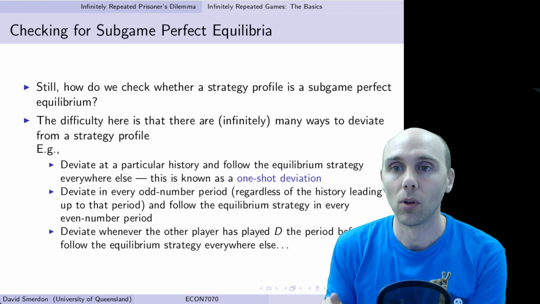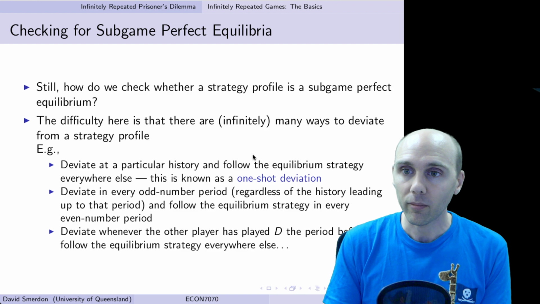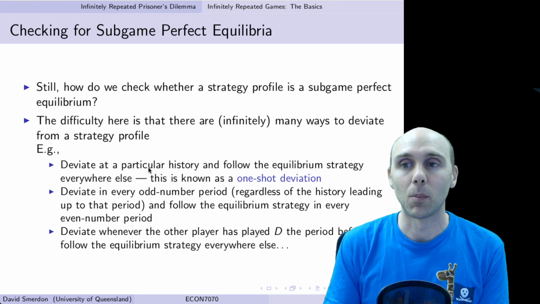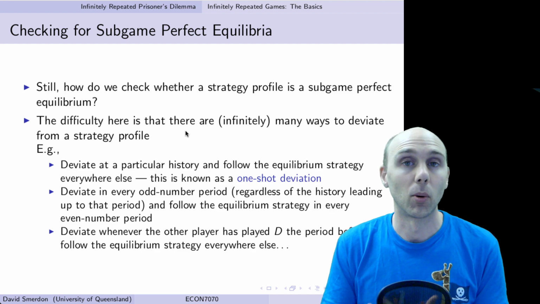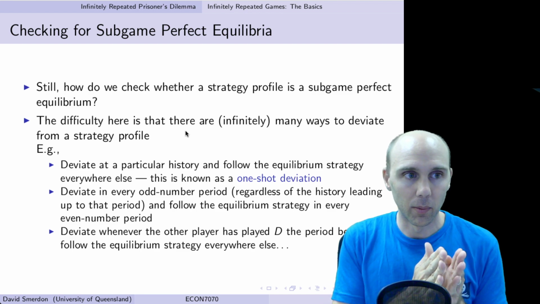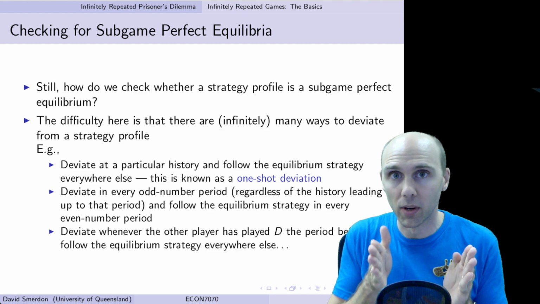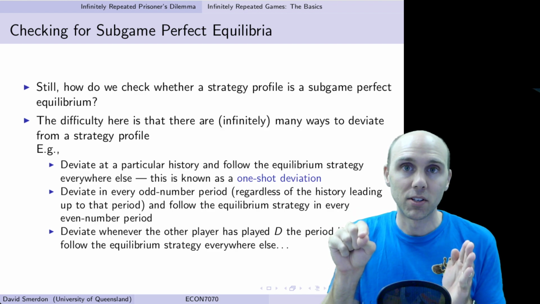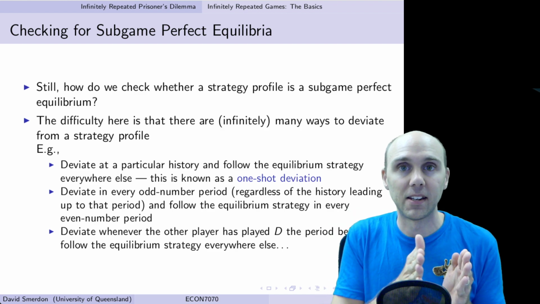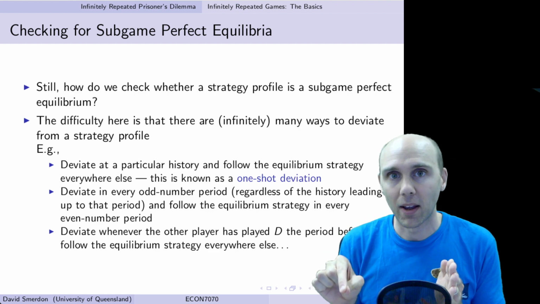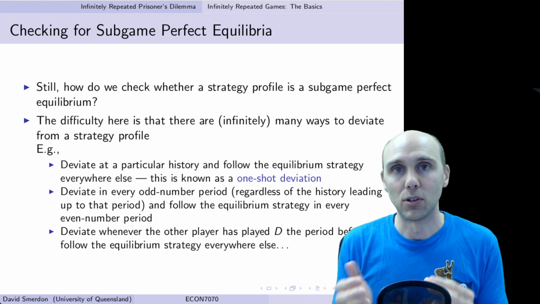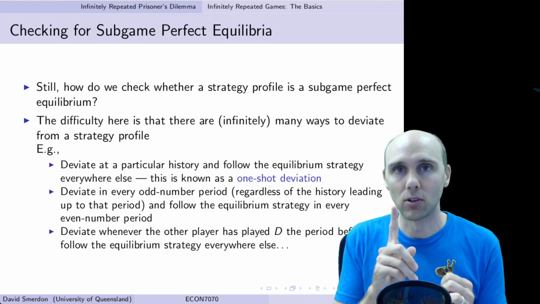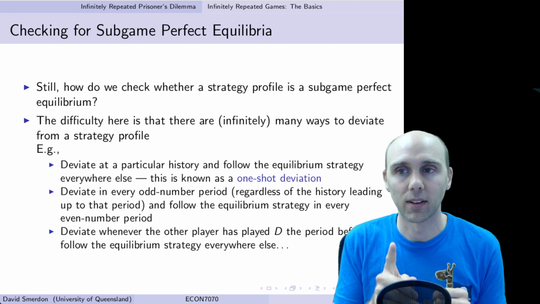So for example, you could deviate at a particular history and follow the equilibrium strategy everywhere else. So you follow the equilibrium strategy all the way to some point T, change one time, maybe you're playing D, D, D, D, D, change to C, come back to D and keep going. So that's a one-shot deviation. You've deviated from the strategy profile just one time in a one-shot game.